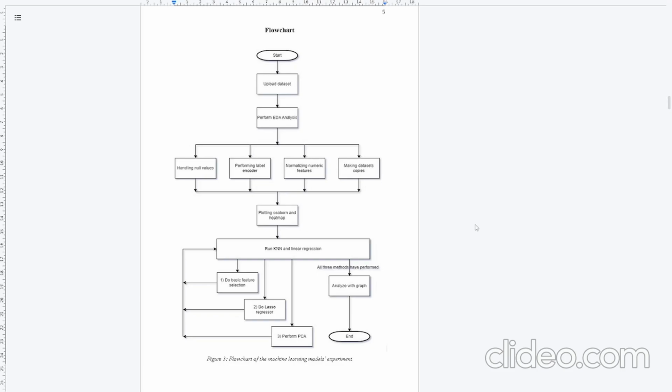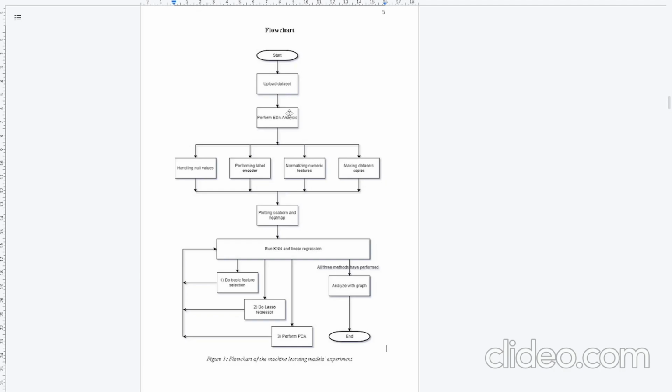Now, first we upload the dataset, which is to load the CSV file into Google Colab. After that, we will perform the EDA analysis to understand the structure and variables or the patterns in our dataset.